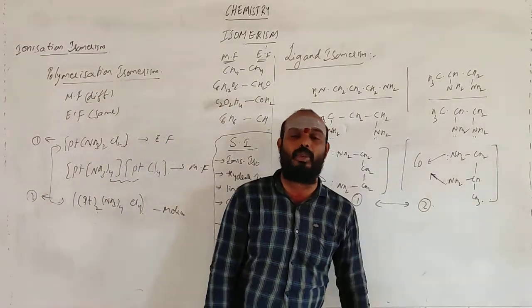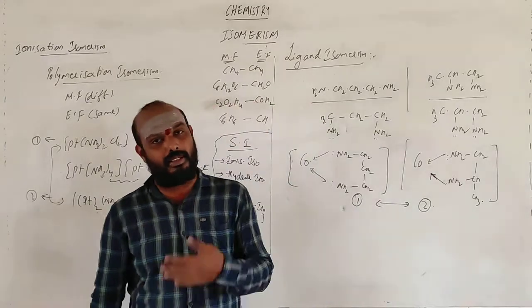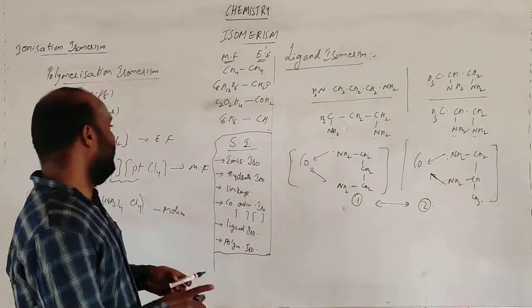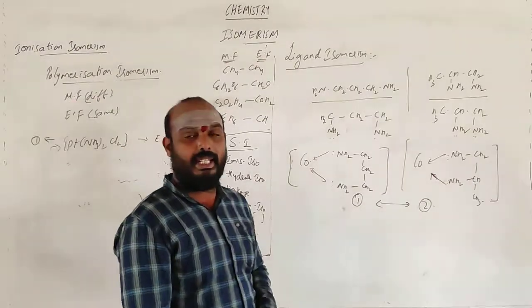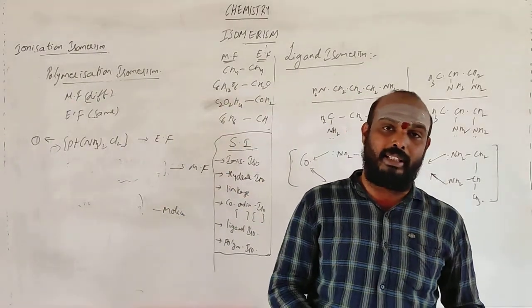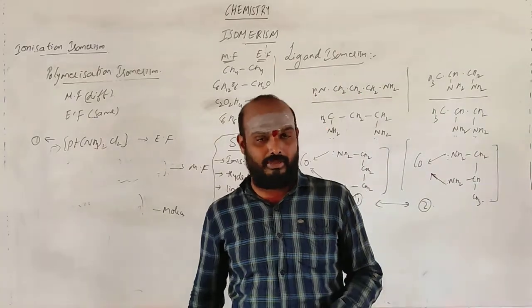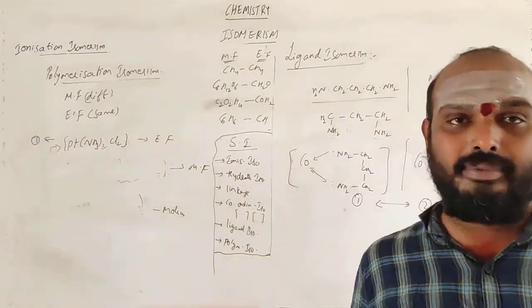In stereoisomerism you are having two: one is geometrical as well as the optical, which we will discuss in the next session. And the next content in this video is the effective atomic number, the EAN rule, which was proposed by Sidgwick. Let me go through the video and learn this.